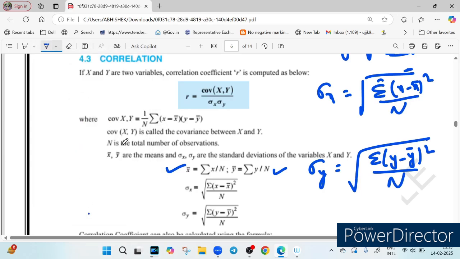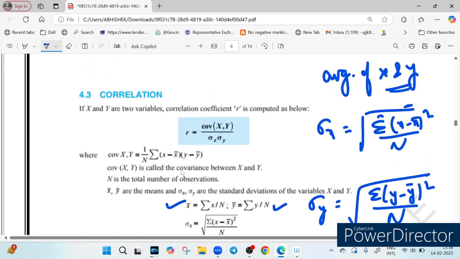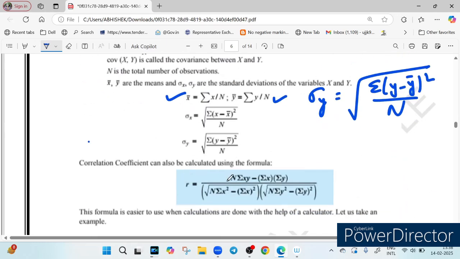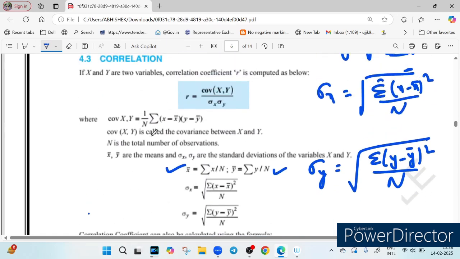And then we finally combine this deviation to get r. So you can see the formula is covariance of xy divided by sigma x into sigma y. And what is covariance? This is the formula for covariance: 1 upon n summation (x minus x bar) multiplied by (y minus y bar). So this is the formula through which you calculate the covariance. So this is how you will do it.